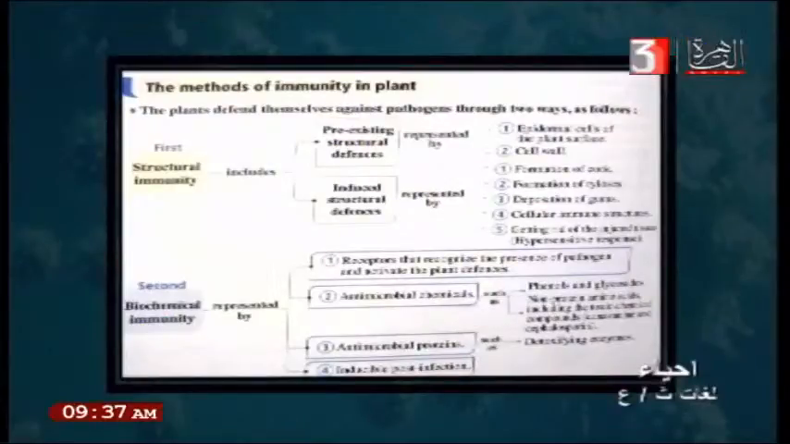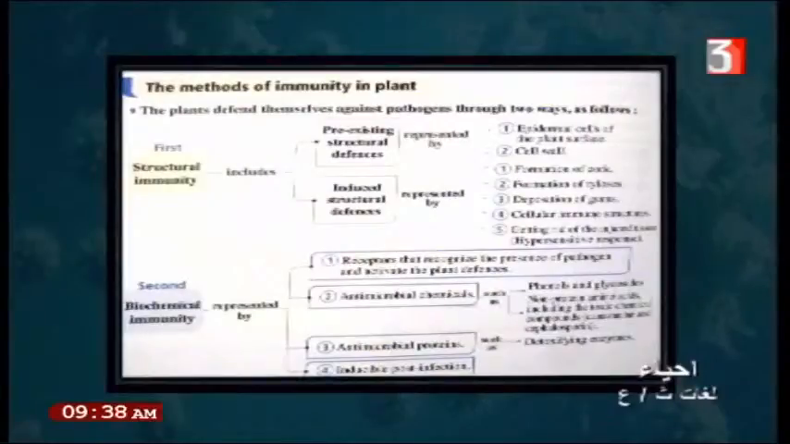Okay, what is the second? What is the biochemical immunity? Biochemical immunity is represented by some receptors. These receptors are found in the cell wall of the plant. These receptors recognize the presence of pathogens, which activates the plant defense. Also number 2, the presence of antimicrobial chemicals, substances that we can spray on the plant to prevent the growth of microbes.